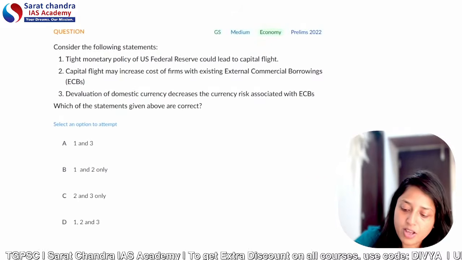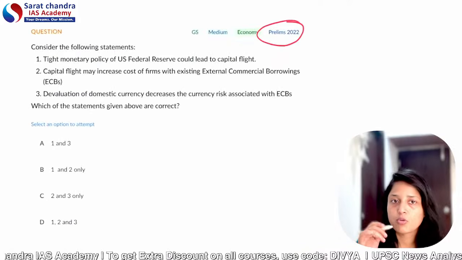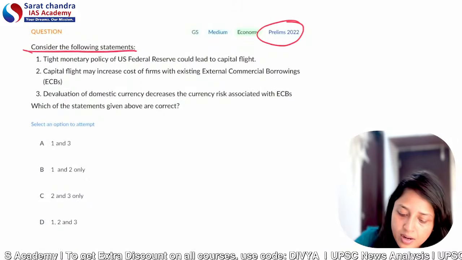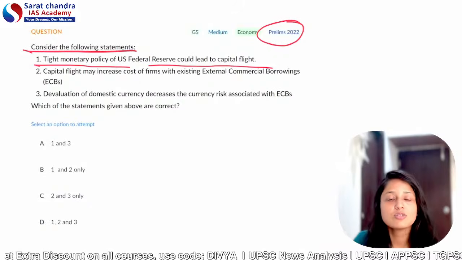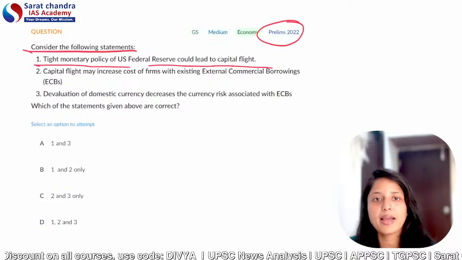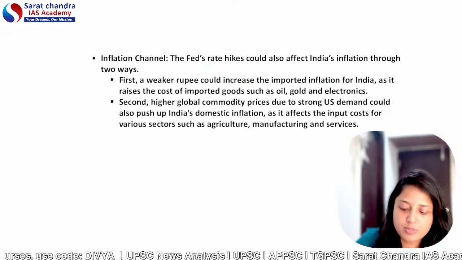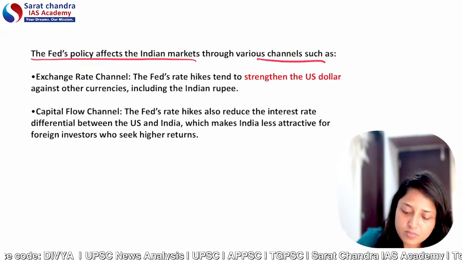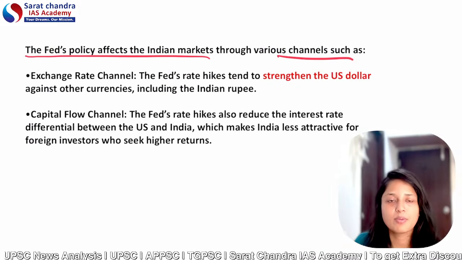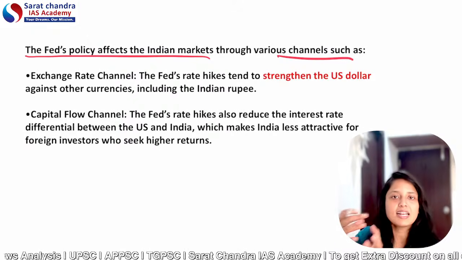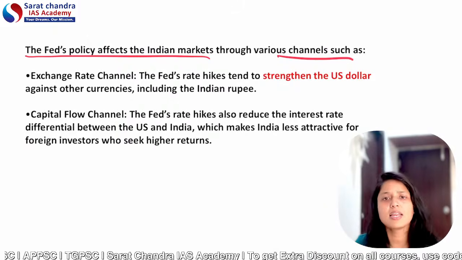The second PYQ was asked in 2022. The first was asked in 2021. The question is, consider the following statements: tight monetary policy of the US Federal Reserve could lead to capital flight. Here again, it is asking the impact of US Federal Reserve policy on the Indian economy. Seeing all these PYQs, now I will discuss the overall impact. Next time in 2026, maybe UPSC can ask another effect. But if you know the basics of how it is impacting the Indian economy, impacting inflation and impacting the exchange rate, then you can easily answer.